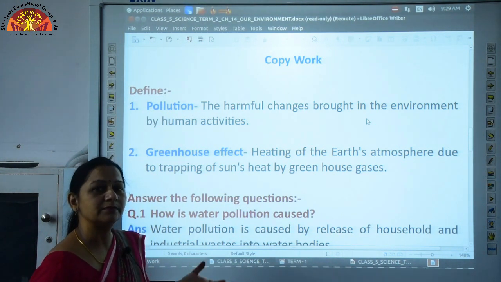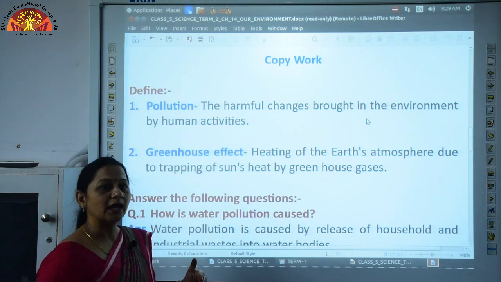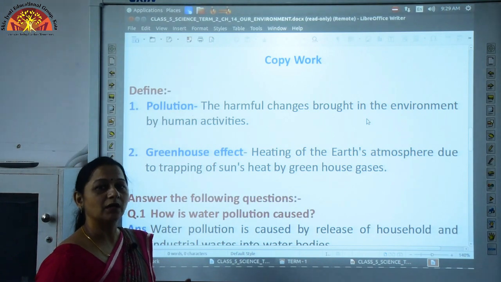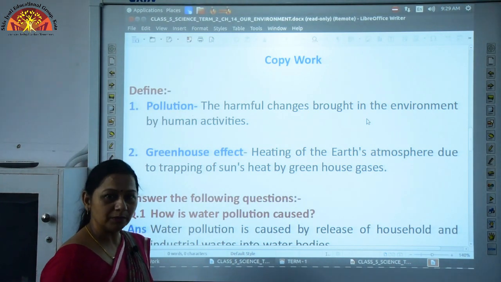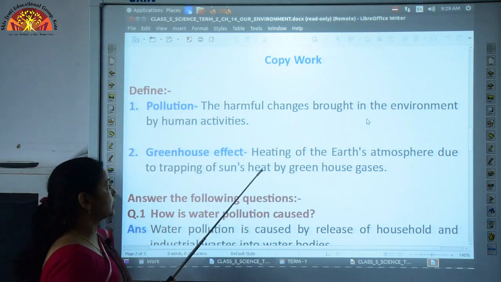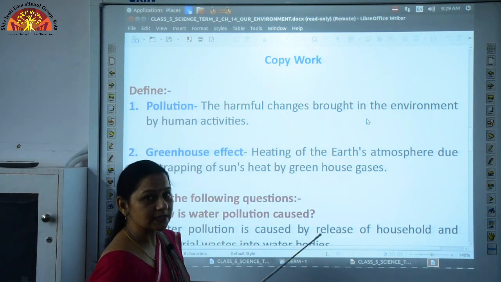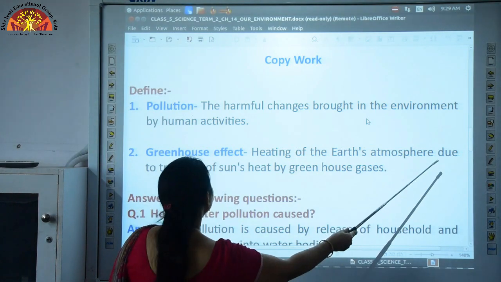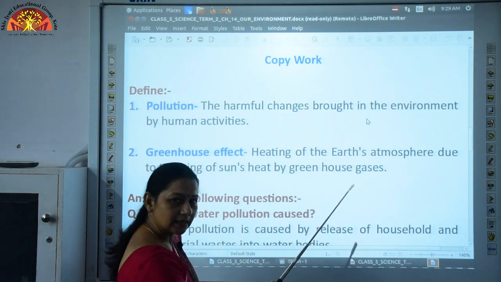We have brought about some changes in the environment, like by driving of vehicles, we are emitting smoke, we are dumping waste in the soil or in water. So, all these changes which are brought about by human beings cause pollution. Next is greenhouse effect. Now, what is greenhouse effect? Heating of the earth's atmosphere due to trapping of sun's heat by greenhouse gases.